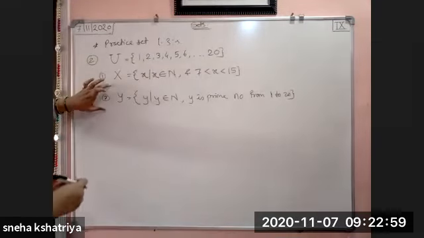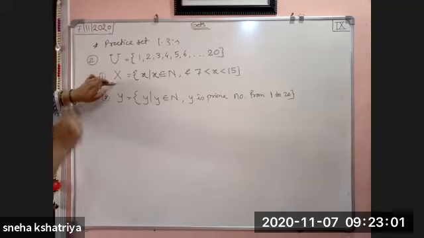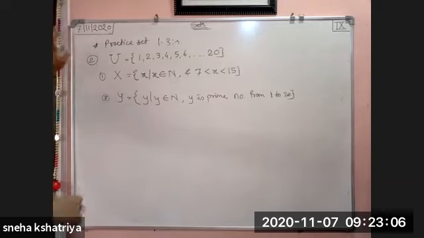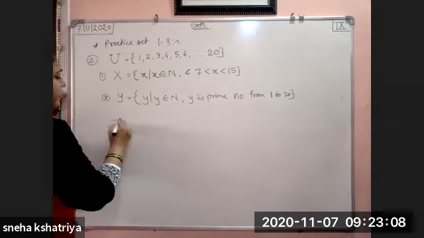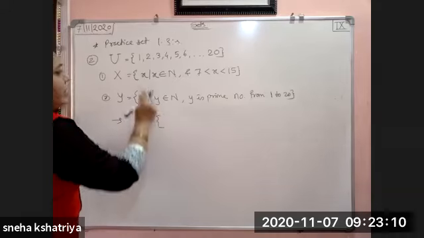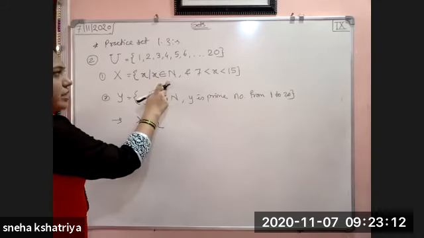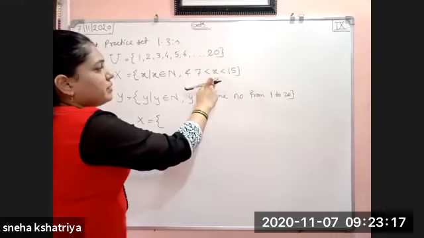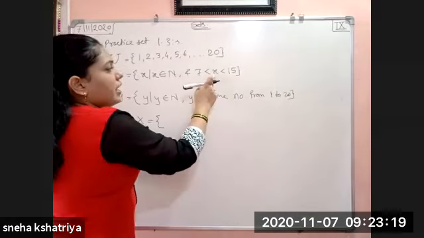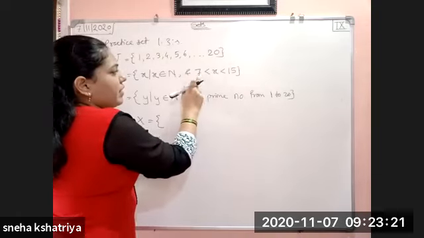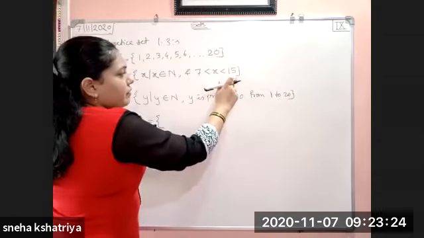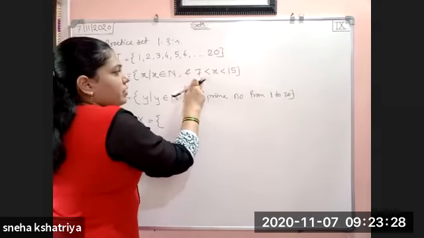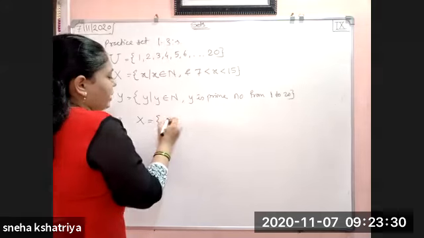Okay, so first we will find out the set X. What are the elements of X? Next, we will find out what are the elements of Y. Then we will draw the Venn diagram. Okay. So X is equal to, what is the X? x such that x belongs to natural number. Obviously, it is given to us that there are natural numbers. But x lies between 7 and 15. 7 less than x less than 15. We don't have to take 7 because it is strictly less than. So we don't have to take 7.